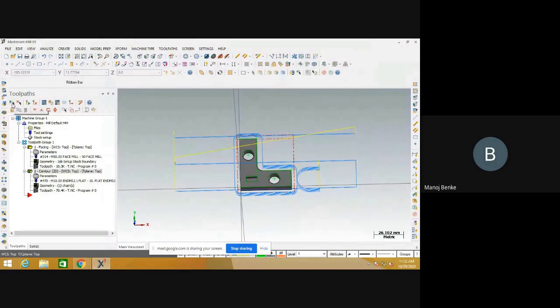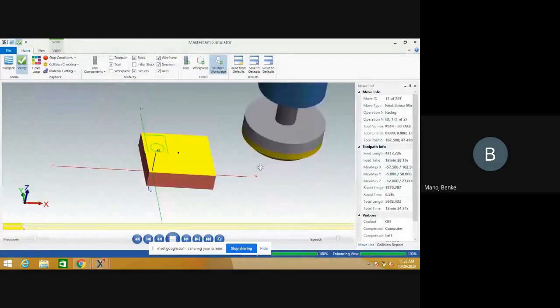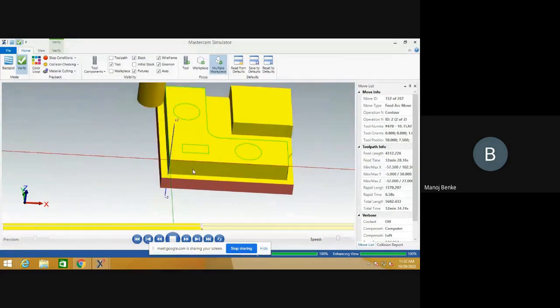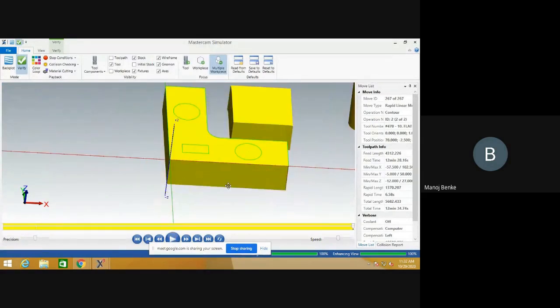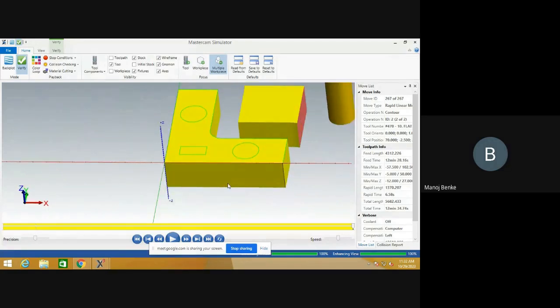Now see, this is the facing operation and next is the contouring operation.